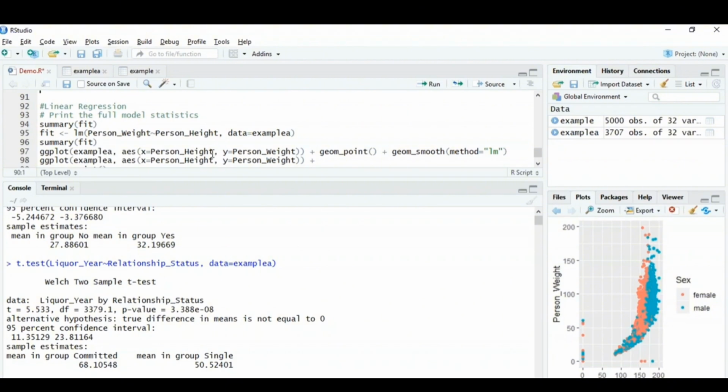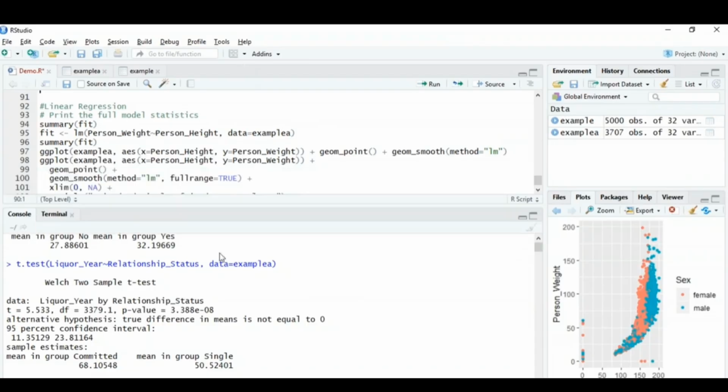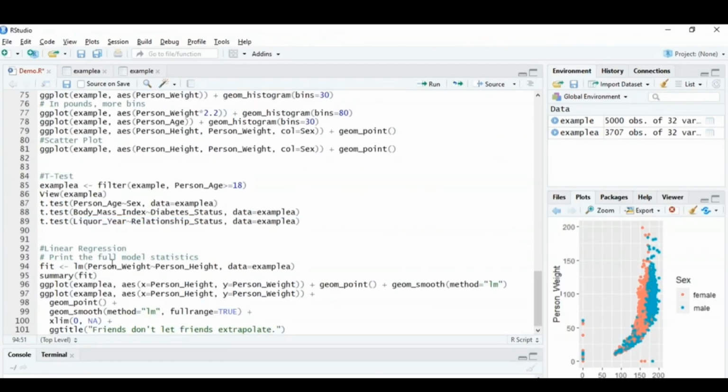Now building a linear model basically means that we propose a linear model and then estimate the coefficients and the variance of the error term. If you want to build a linear model in R, you can simply use the inbuilt function for linear regression, the lm function, and mention the columns between which you want to calculate these values. I've decided to find the linear regression model for a person's weight upon a person's height. Over here in the data, I've mentioned my data frame, and then I'll assign it to fit. Let me run this command.